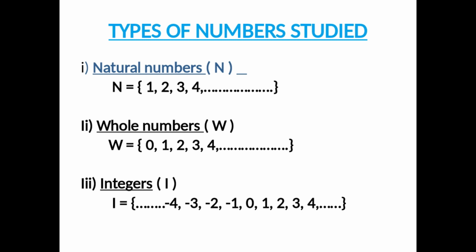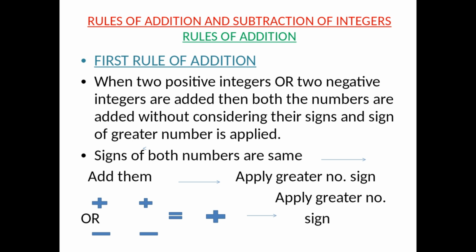Now, last year we have also seen the rules of addition and subtraction of integers. Let us see the rule of addition. There are two rules of addition. First of all, we will see the first rule of addition. The rule says that when two positive integers or two negative integers are added, then both the numbers are added without considering their sign, and the sign of the greater number is applied.